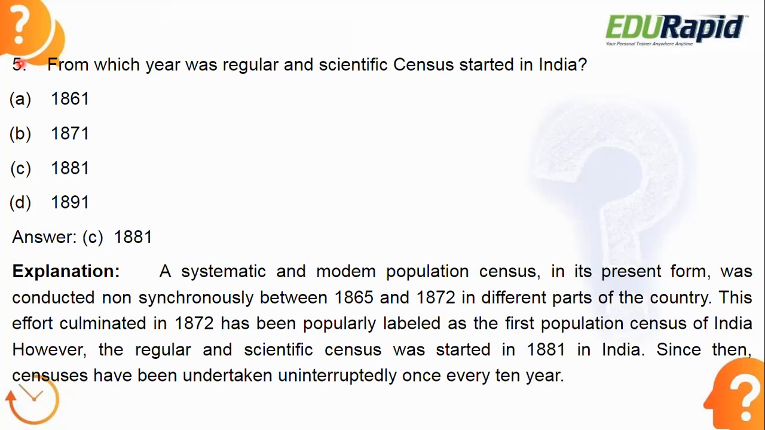So census started in India even before the British rule. During the period of the Mauryans also, the census started in India. But the regular and scientific census was started in India in 1881. Okay, so I have this clear.